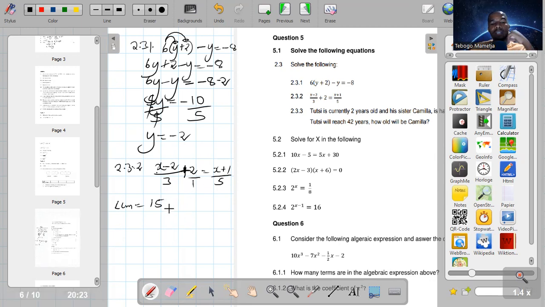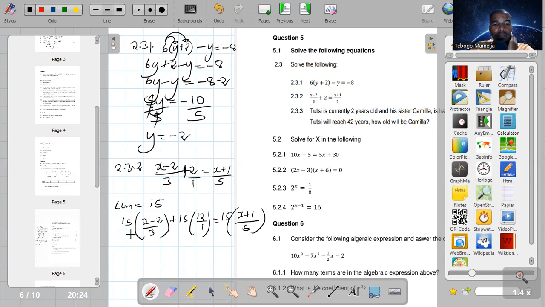So it's 15. What do we do with this LCM? We multiply all the fractions, the 3 fractions, by 15. So this is going to be 15 multiplied by (x minus 2) over 3, then plus 15 by 2 over 1 is equal to 15 multiplied by (x plus 1) over 5.